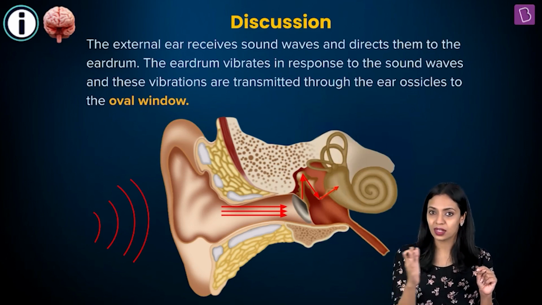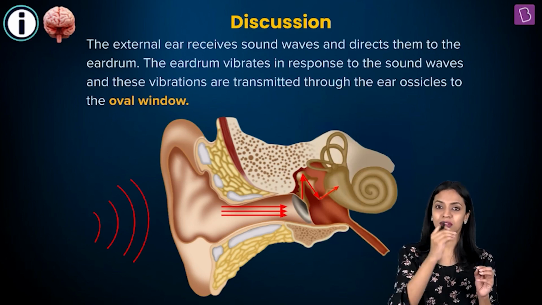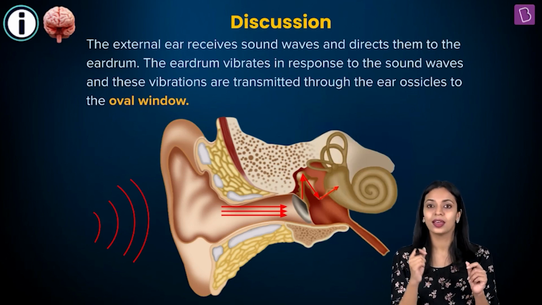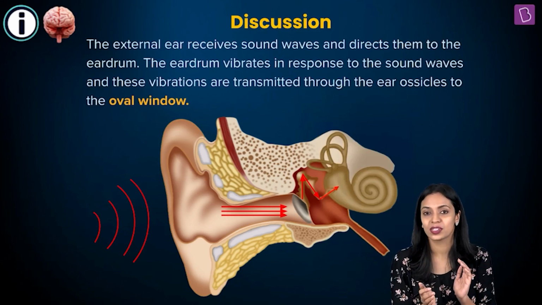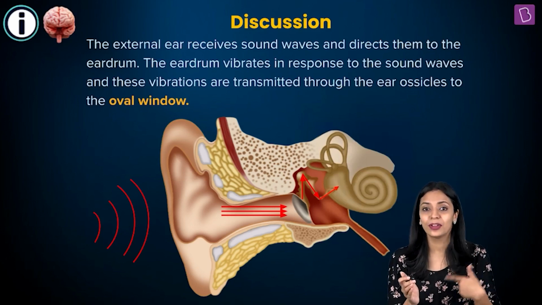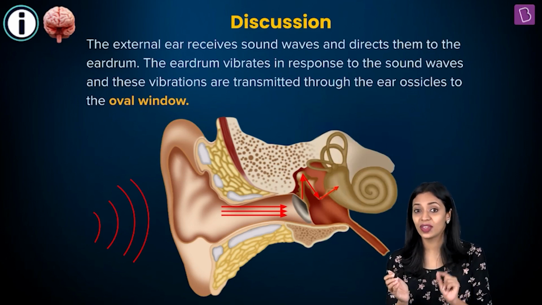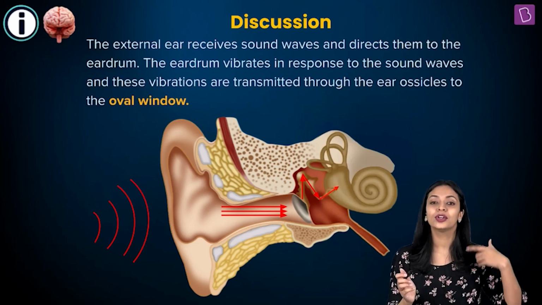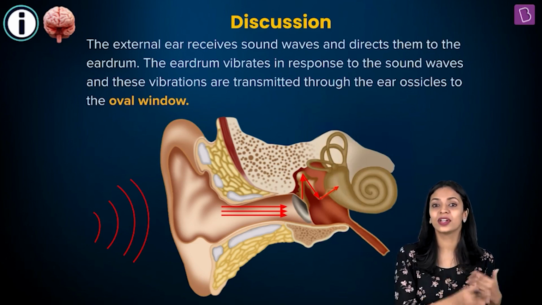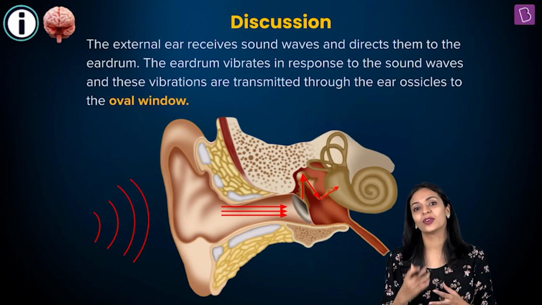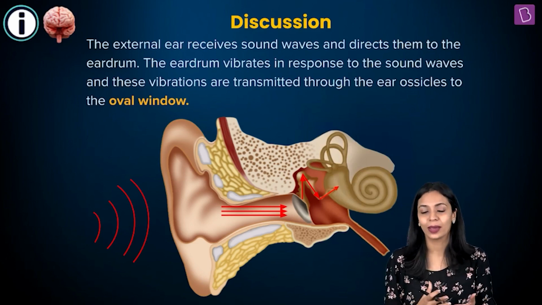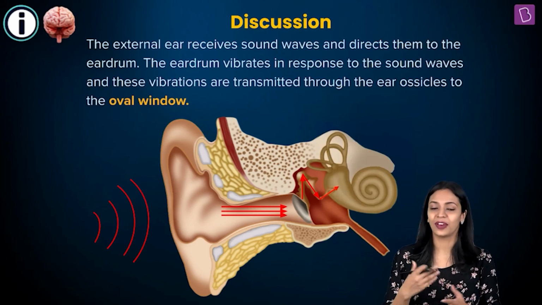When the eardrum starts vibrating, it will cause the three bones also to start vibrating. The function of these three bones in the middle ear is to amplify the sound waves, because the sound waves now will have to be transmitted to a region in the inner ear which is filled with a fluid. Okay, so therefore amplification of sound waves is a requirement, and this helps in amplifying the sound.